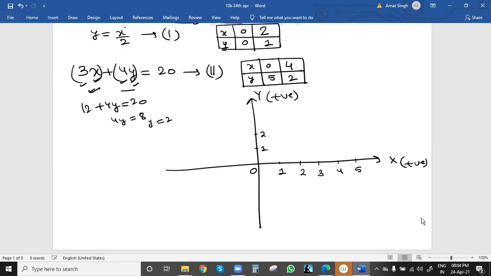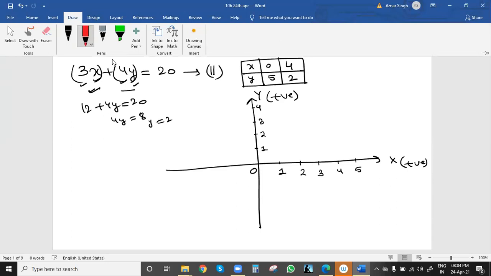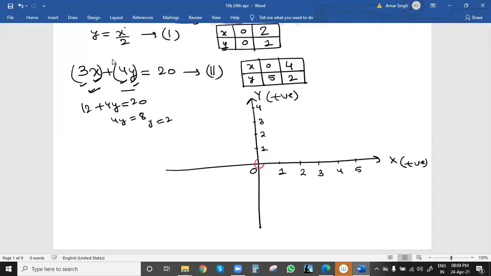Now the first point is 0, 0, which is the origin itself. The second point is 2, 1, x first, then y. This is the point 2, 1.